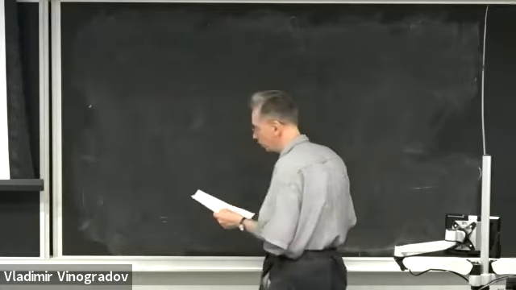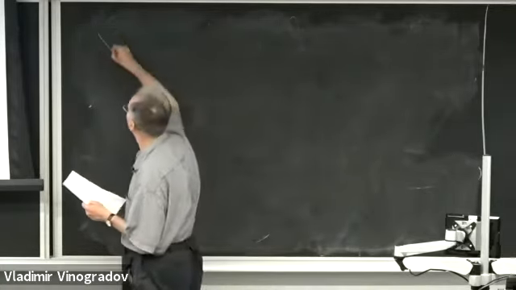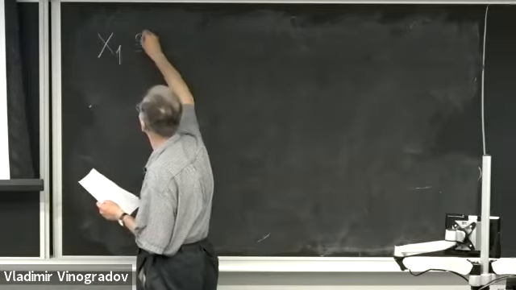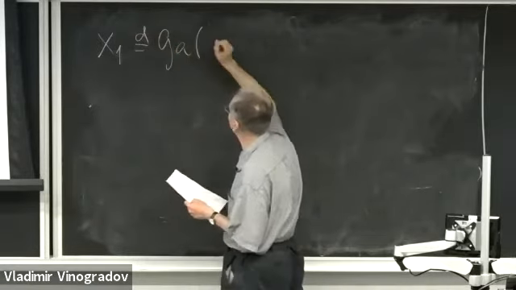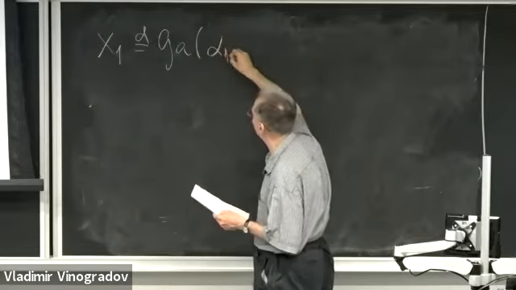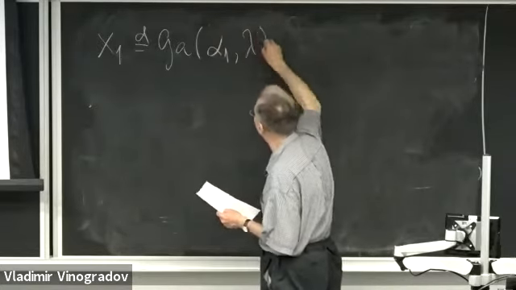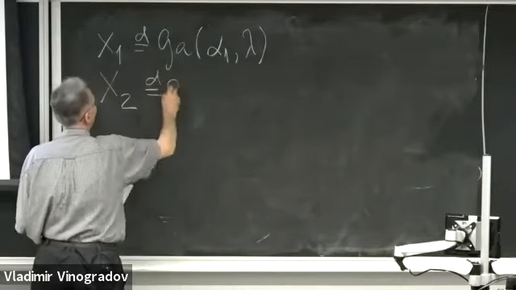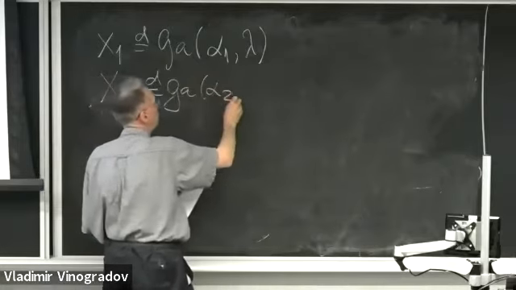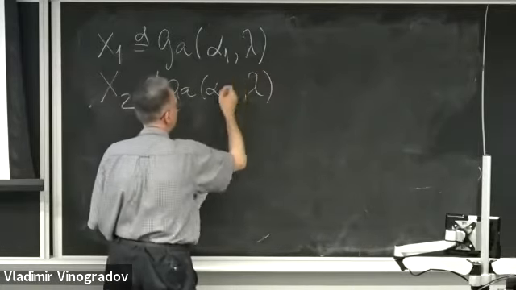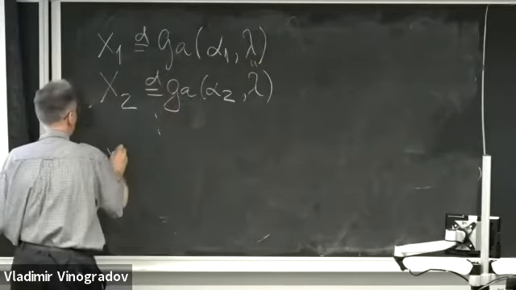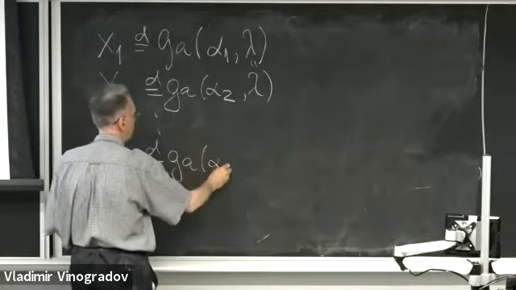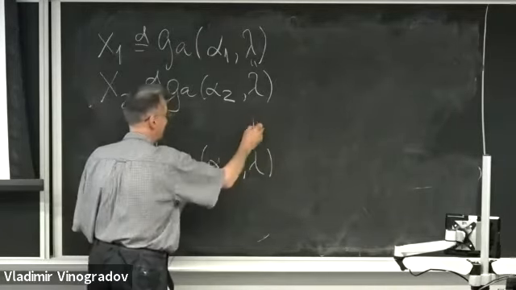But what we obtain is that if you have a random variable x1, which is gamma with shape parameter alpha 1 and intensity lambda, then we have a random variable x2, which is gamma with shape alpha 2 and intensity lambda, the same intensity, etc. And finally, a random variable xn is gamma distributed with shape parameter alpha n, but the same intensity lambda.